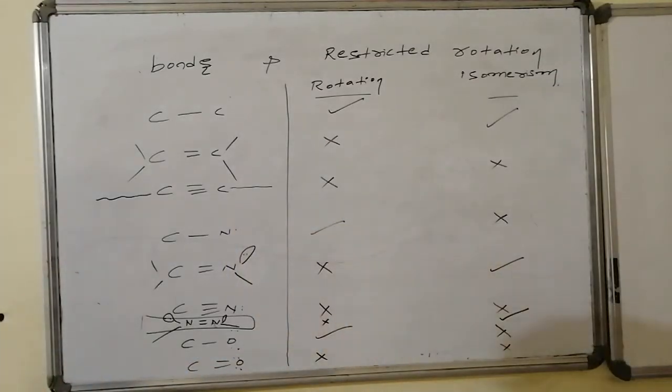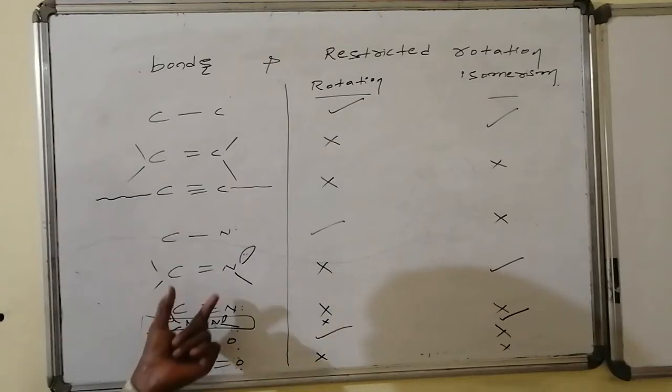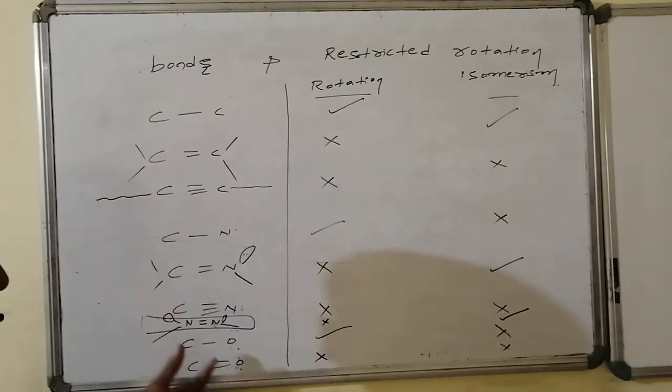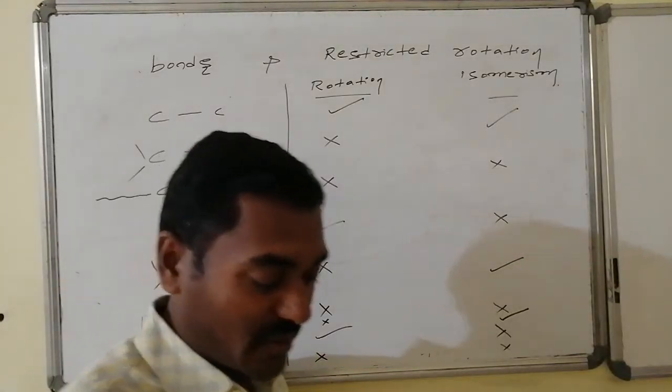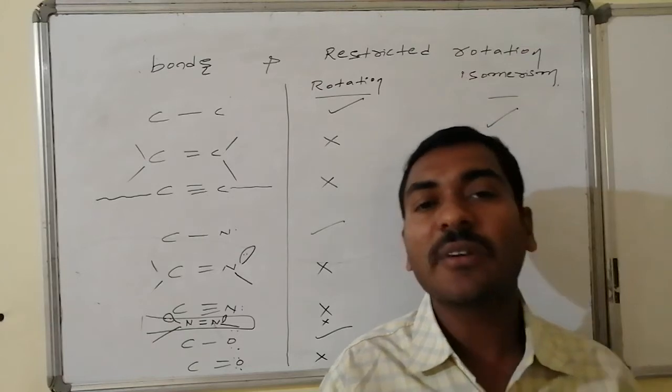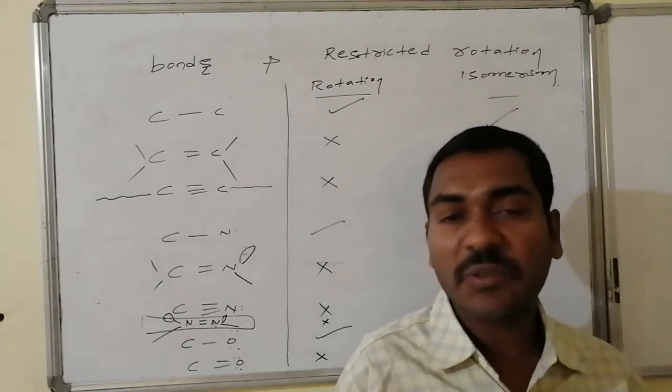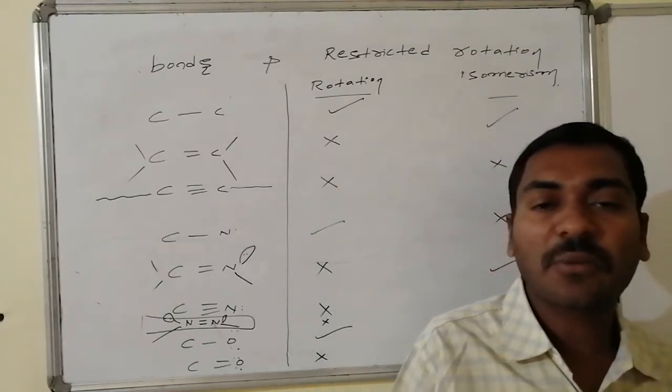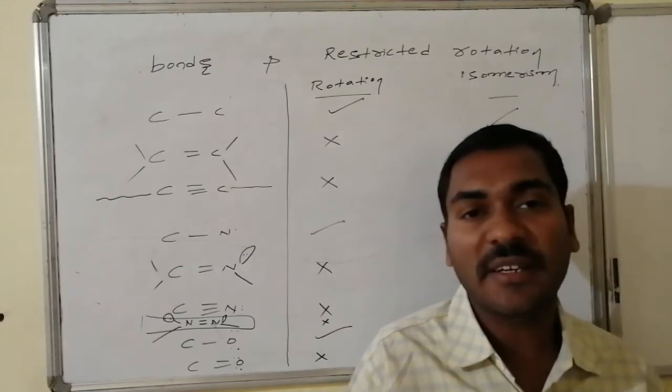Thus geometrical isomerism is possible in carbon-carbon double bonds of proper substitution, carbon-nitrogen double bonds of proper substitution, followed by nitrogen-nitrogen double bond of proper substitution. Then what is meant by the proper substitution? Let us have a look. Then we will move our discussion towards the calculation of number of isomers and the properties associated with them.